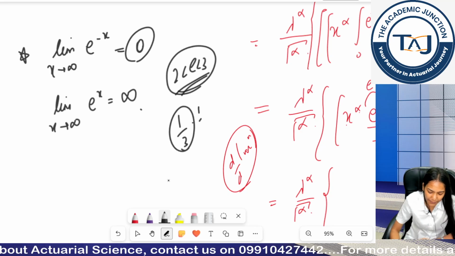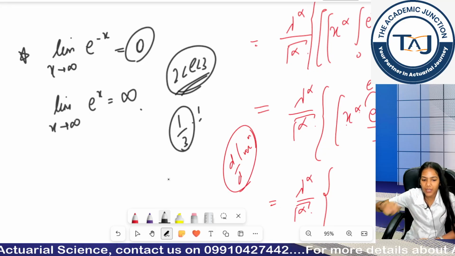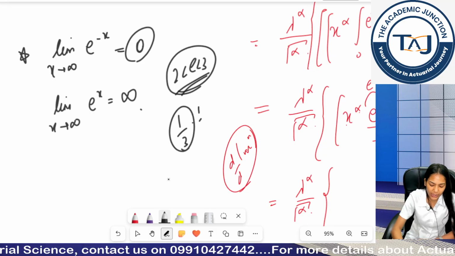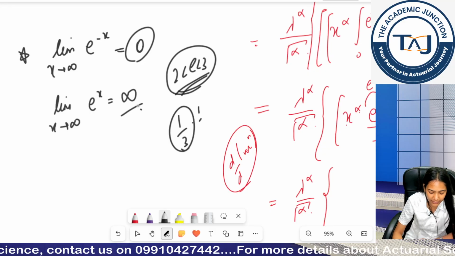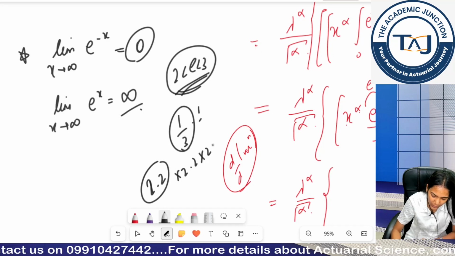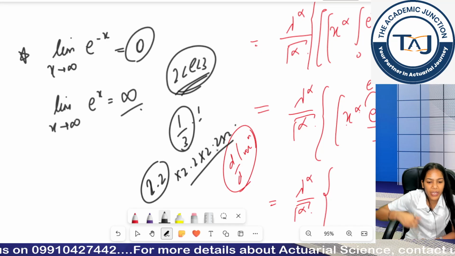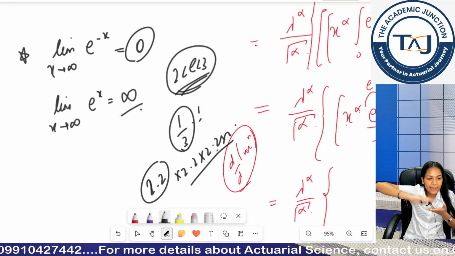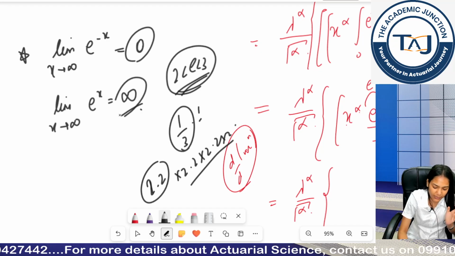But if I keep on multiplying a positive value again and again, it keeps on magnifying. For example, if I am multiplying 2.2 into 2.2 into 2.2 for an infinite number of times, it keeps on magnifying, so that's why infinity.